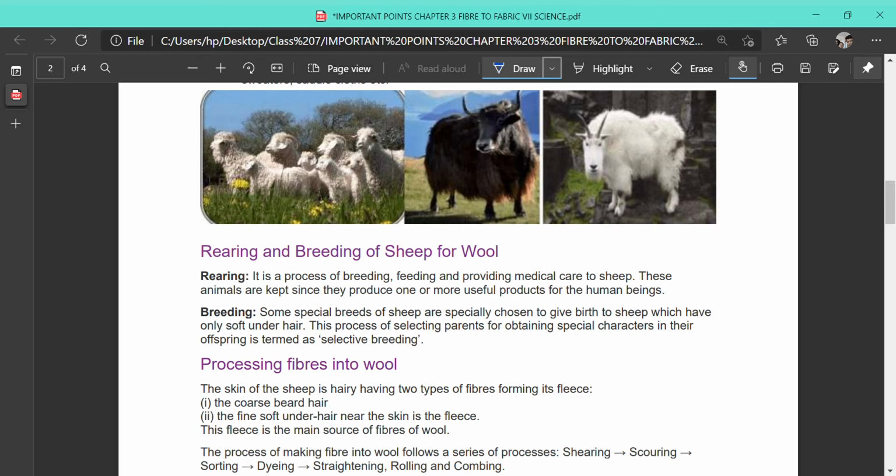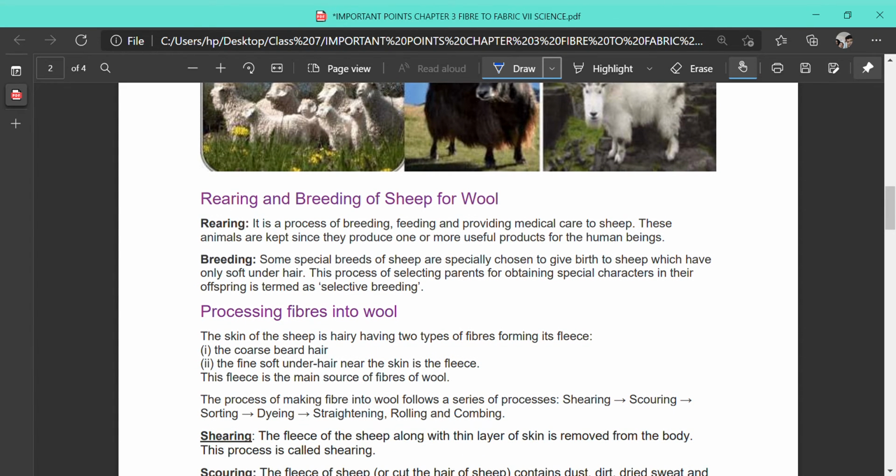These animals are kept since they produce one or more useful products. They are given food because not only a single product but maybe more than one product is obtained by rearing these animals.